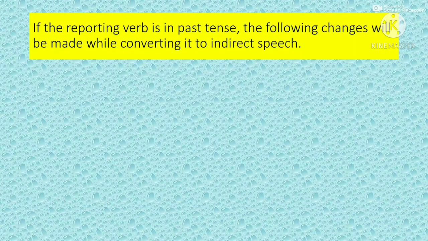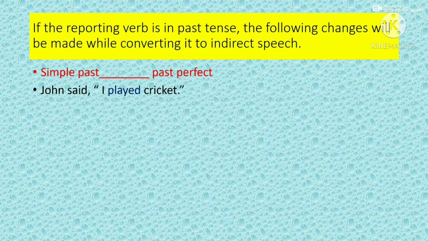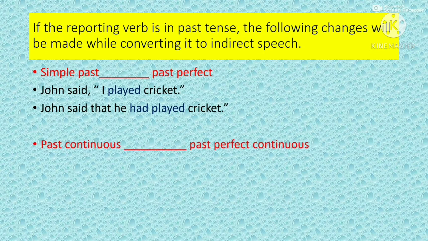Now let us learn what to do if the reporting verb is in past tense and the verb of direct speech also is in past tense. If the verb of direct speech is in simple past tense, we have to change to past perfect tense. Say for example, John said, "I played cricket." Played is in simple past tense. John said that he had played cricket.